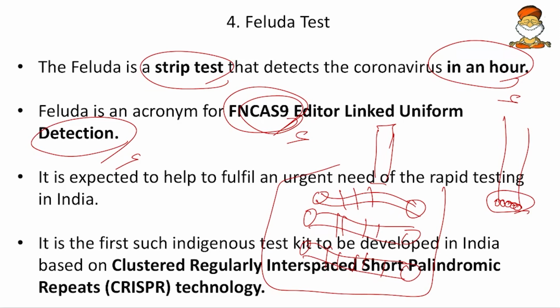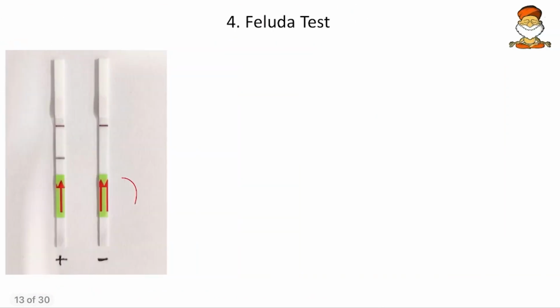Whenever ions are created, these gold nanoparticles vibrate. So with the help of pregnancy strips, we are testing for COVID-19, and that is why it is the Feluda test. Remember, it is an indigenous one and it is related to genetic engineering. That's why it becomes important. Here we have the pregnancy strips, and with the help of these strips we go on with the Feluda test.